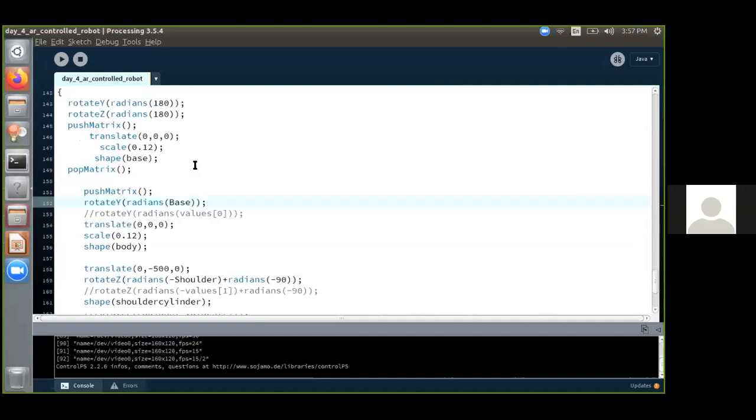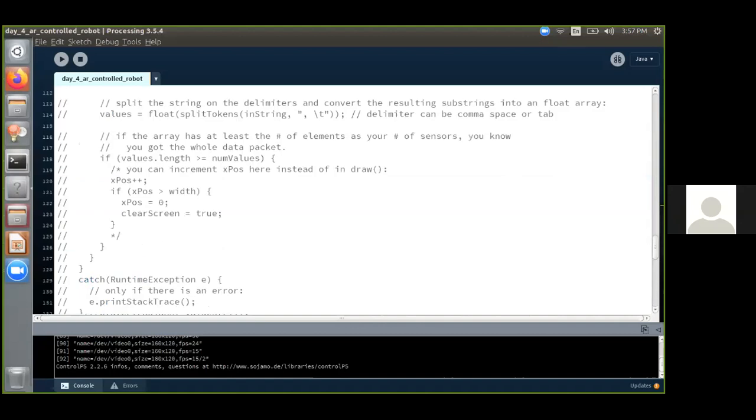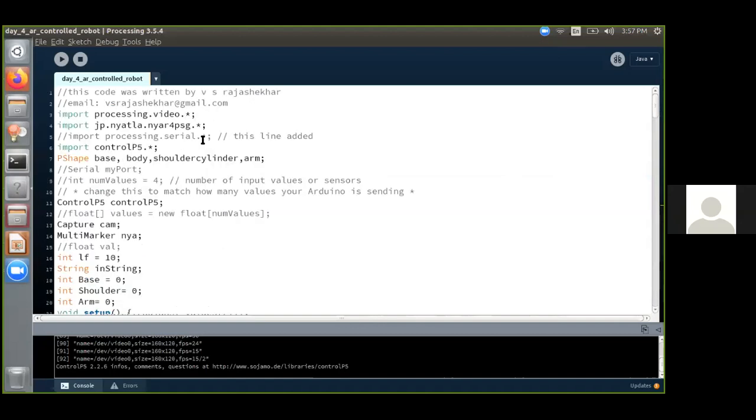If you are able to run today's program, I'm sure that tomorrow's program also you will be able to run, because it will be using the processing video library only. That library alone it will be using tomorrow. I'm sure it will be interesting, because you can track different objects, you can move it with your hand, and you can see it. You can also track any object in a pre-recorded video.